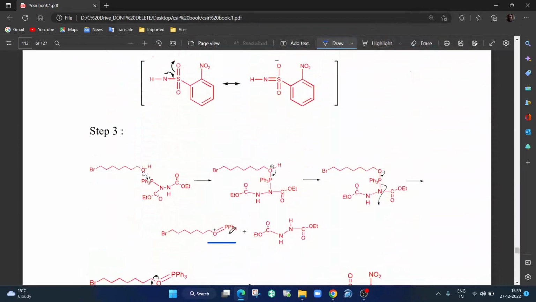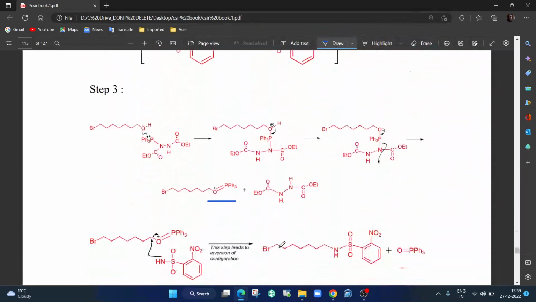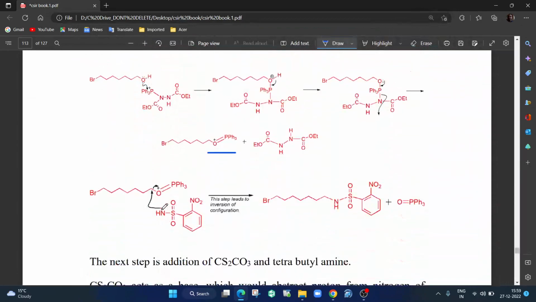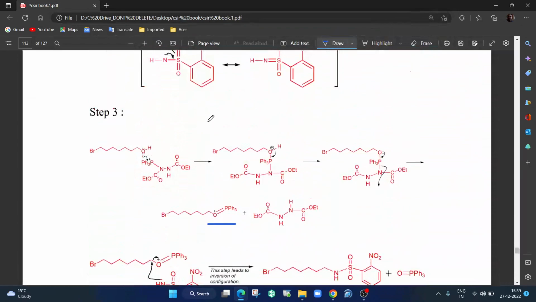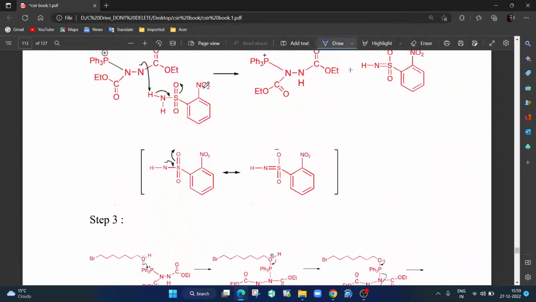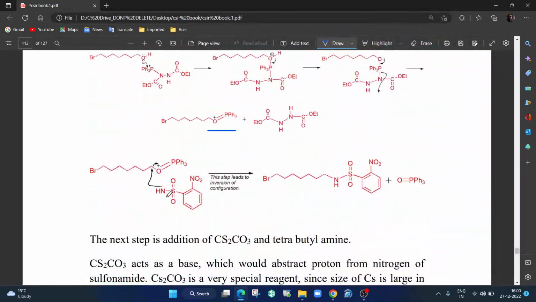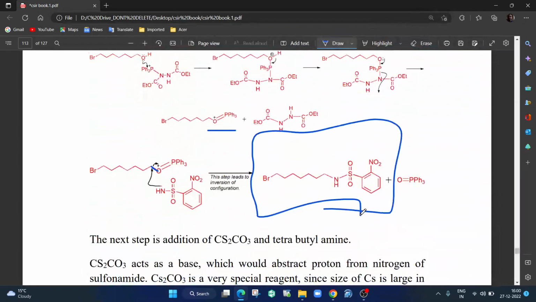Please remember, phosphorus always likes to have the plus 5 oxidation state rather than plus 3, and then this NH minus has come out, okay. Oh I'm so sorry, yeah, this is the one which is attacking. It had lost the proton. Where did it lose the proton? Yeah, this is where it had lost the proton. Proton was picked up. Now this is the species which is going and attacking. So this NH goes and attacks here. See, that's why inversion of configuration occurs, because it is attacking on the anti-bonding molecular orbital of this C-O single bond. So this goes and attacks here, and you get this, your first product, okay.